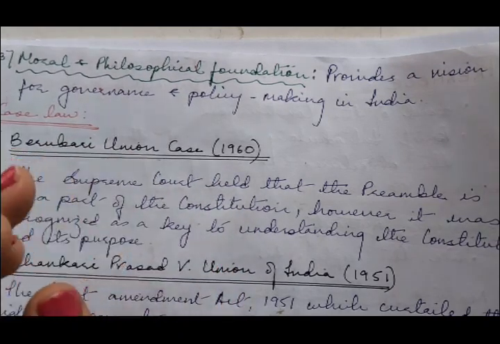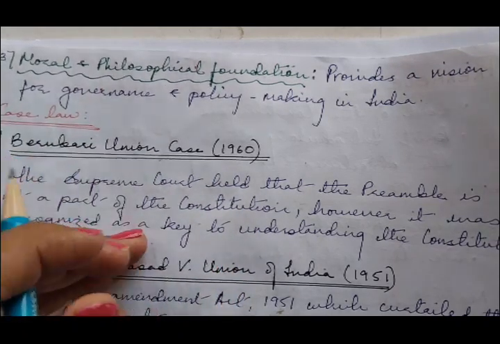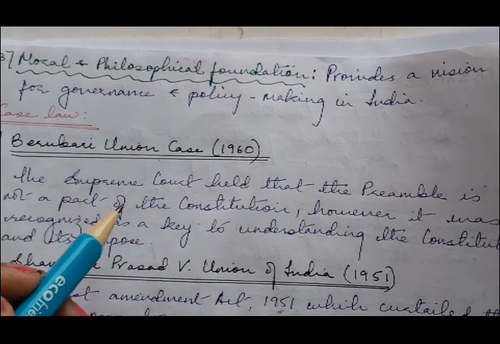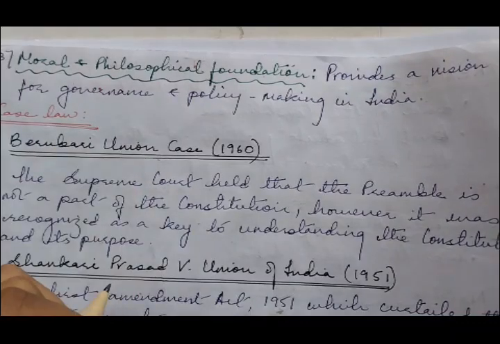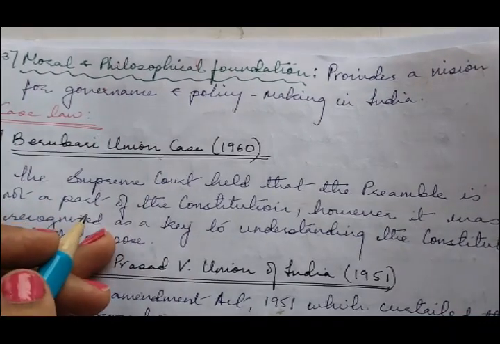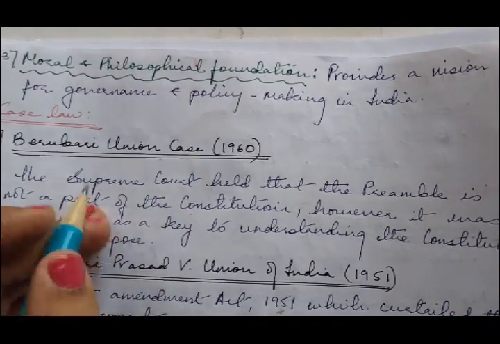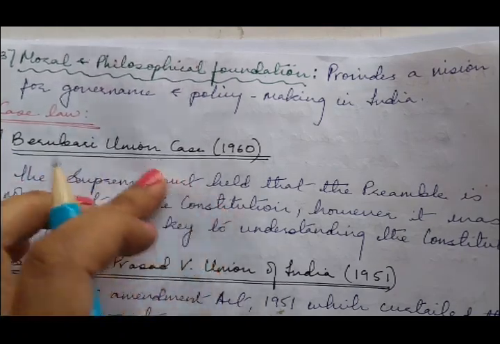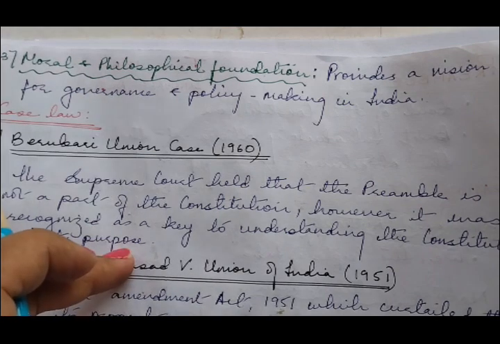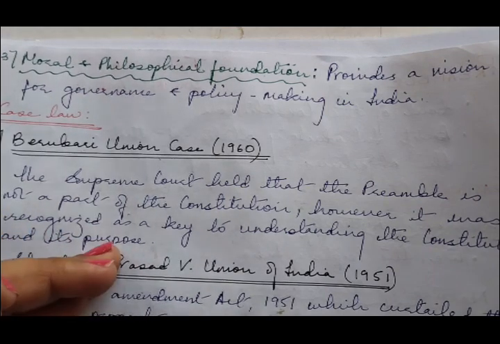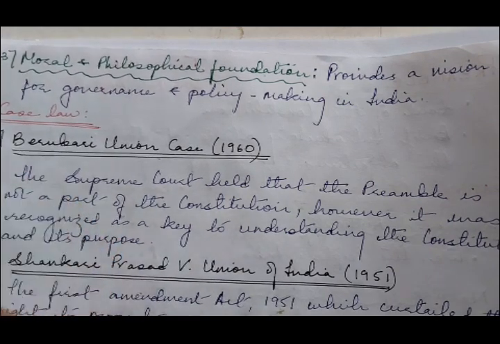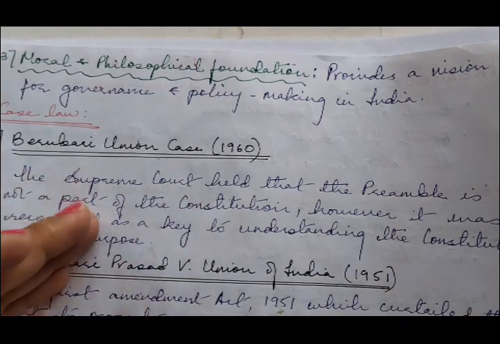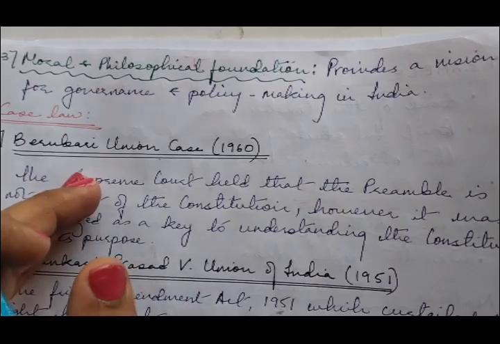The agreement was known as the Nehru-Noon Agreement. However, the question arose regarding the constitutional validity of transferring Indian territory to another country under the agreement. The key legal issues were: does the preamble form part of the Constitution? Does the government have the authority to cede territory without a constitutional amendment? And what provision of the Constitution governs the cession of Indian territory? These were the questions that arose with the Nehru-Noon Agreement for the division of this area.